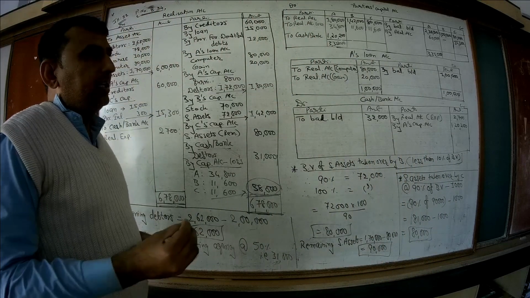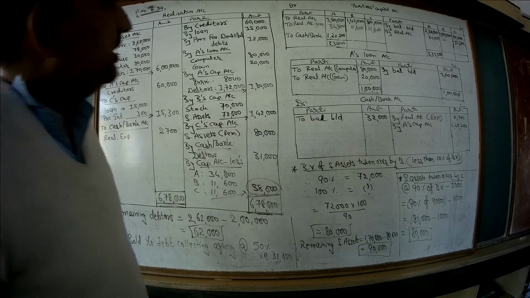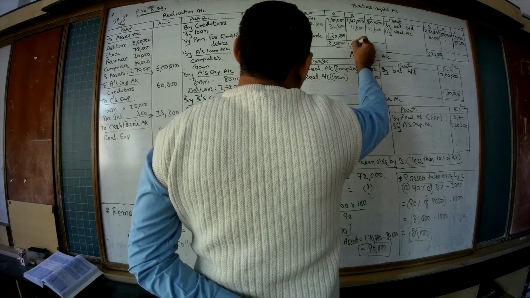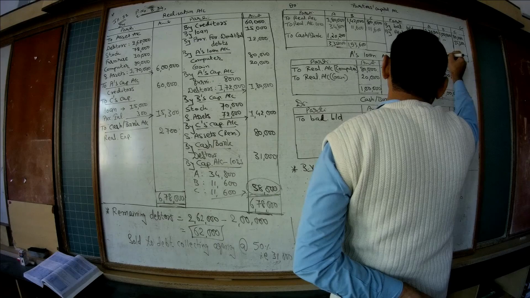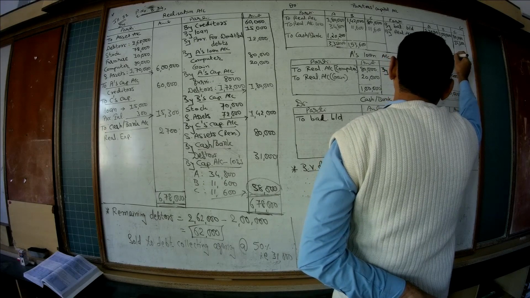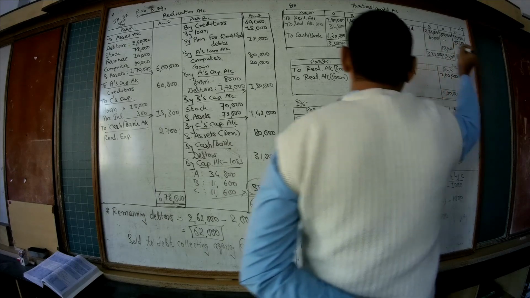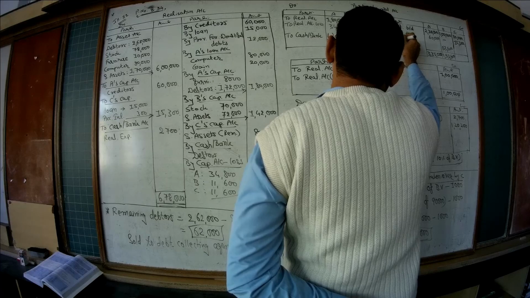Now B, the total of debit side of B's capital account is more than that of the credit side, 1,53,600. The difference is 53,600. Deficiency of B's capital account, B will bring in. So B's capital account credit.